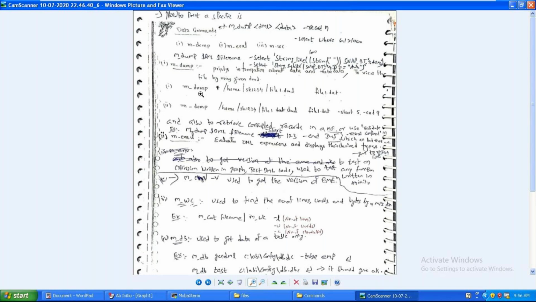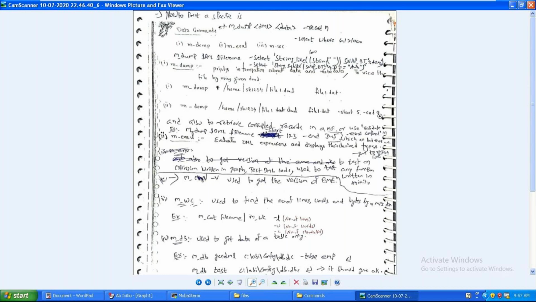I have one more requirement. Anil, I want to view the content of the file along with the DML, but out of 100 records, I want to see the records from the 44th to the 54th, that means 10 records. For that, m_dump space DML path space file name space hyphen start 44 space hyphen end 54.